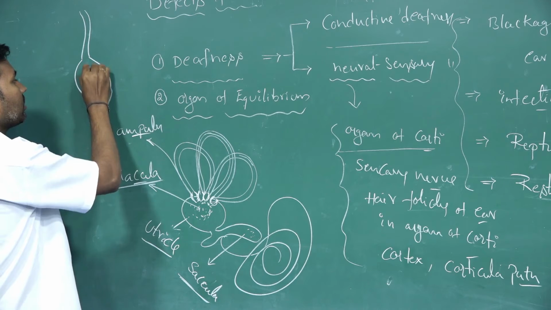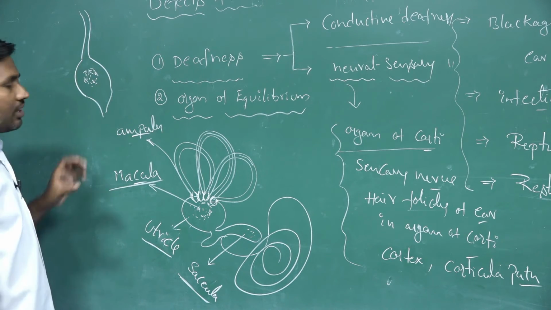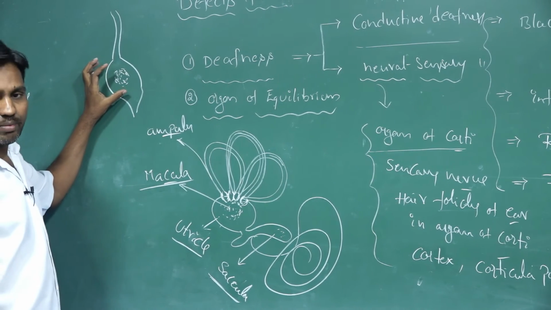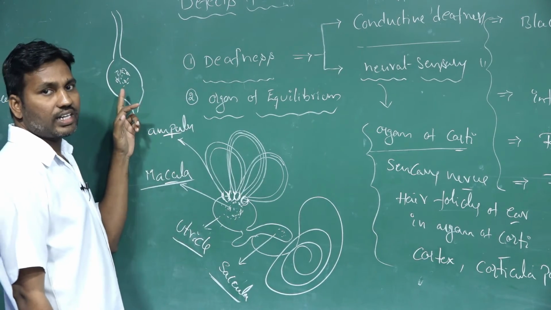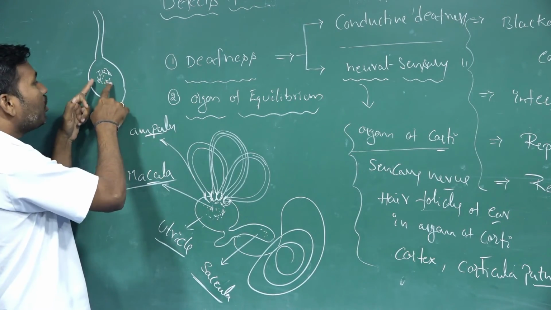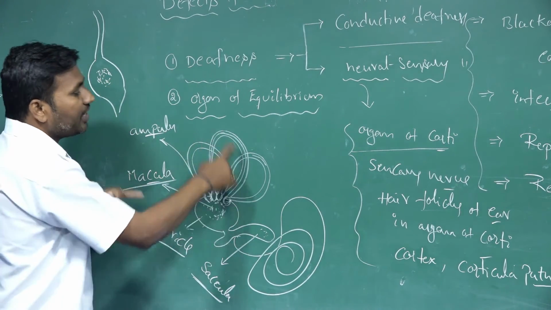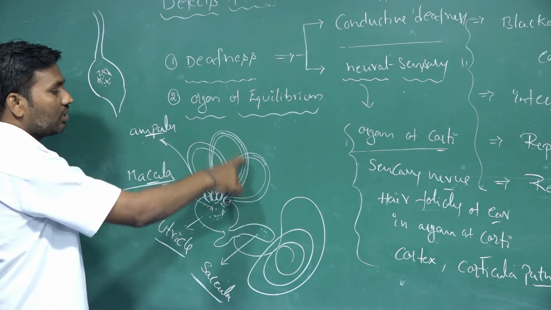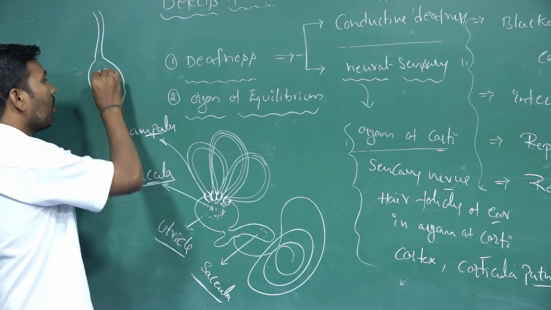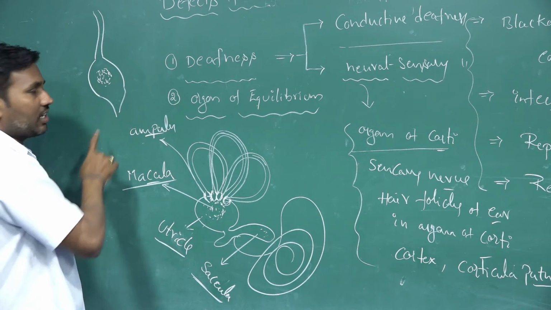In this ampullar region, concentrated mechanoreceptor sensory cells are presented. These sensory cells recognize the fluid changes, the mechanical pressure on this ampullar region, whenever the fluid moves.